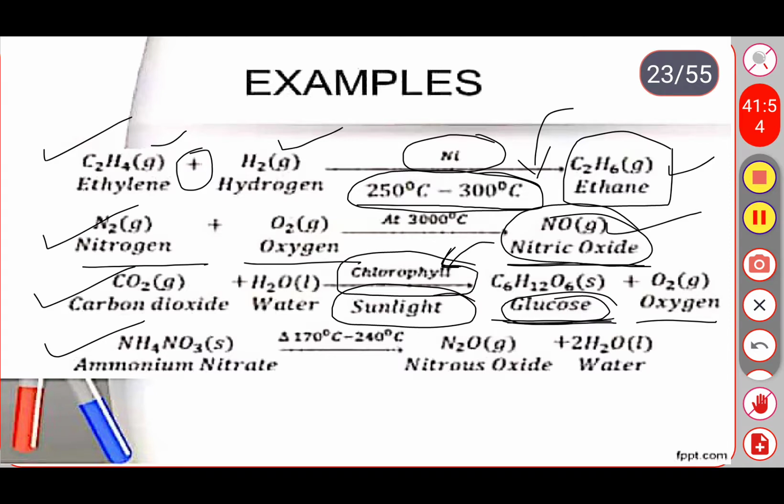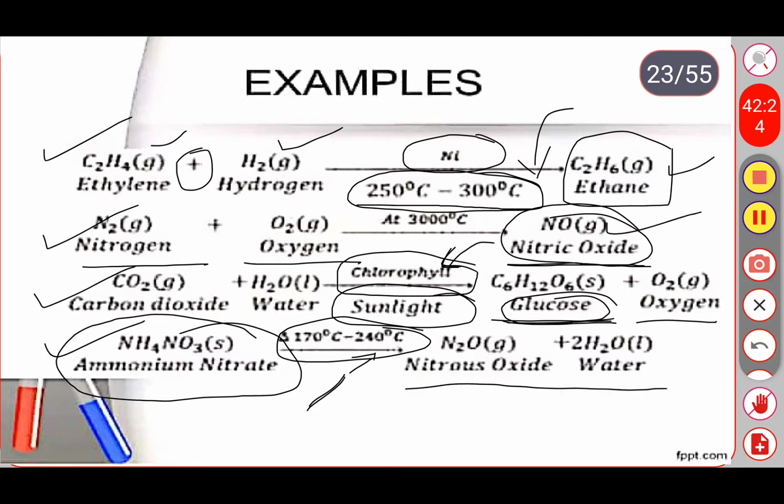Ammonium nitrate. It's a completely solid substance or solid compound. When we supply heat of around 170 degrees Celsius to 240 degrees Celsius, it breaks down into two substances.